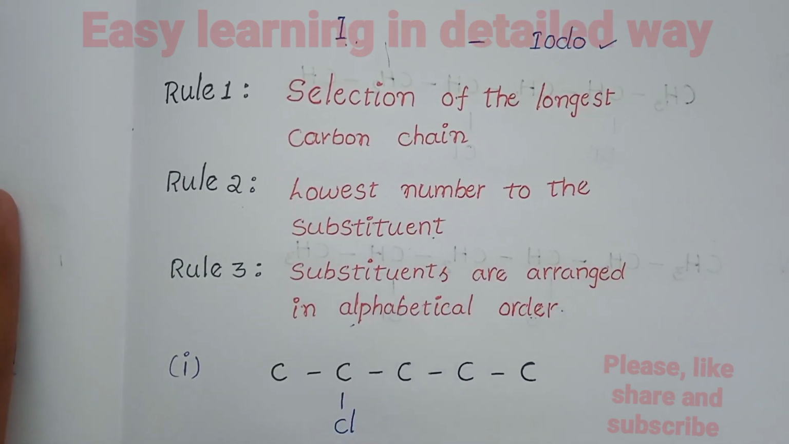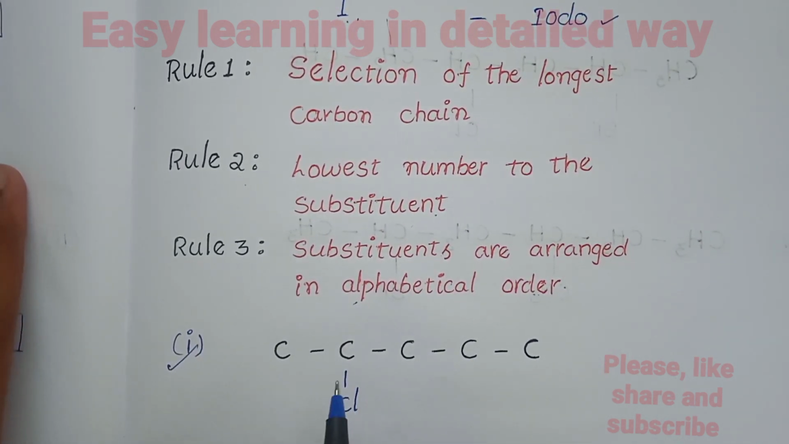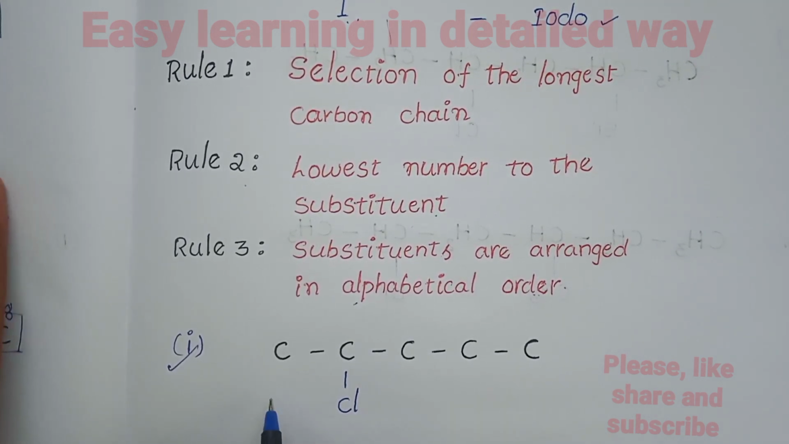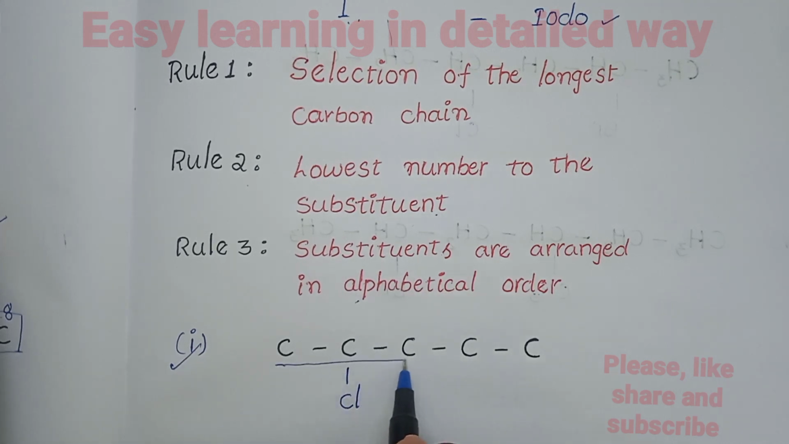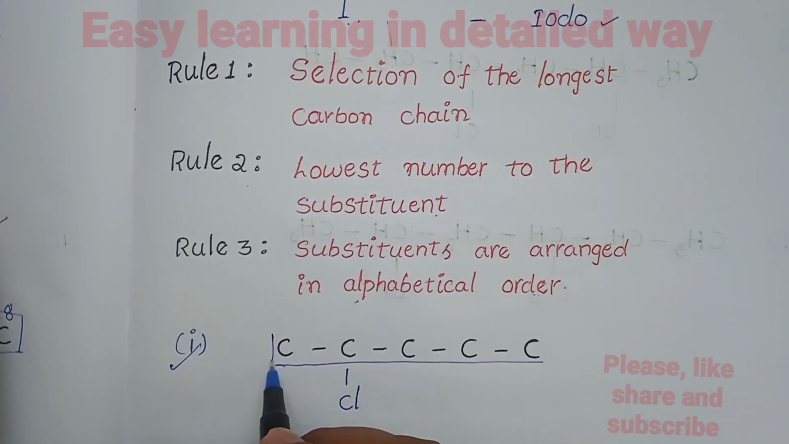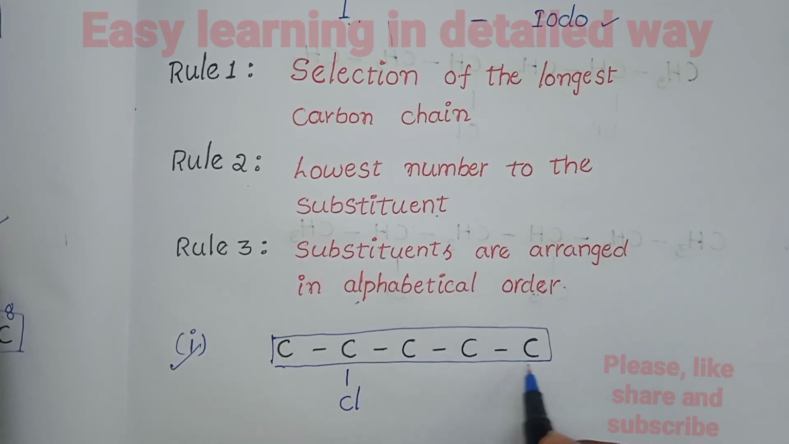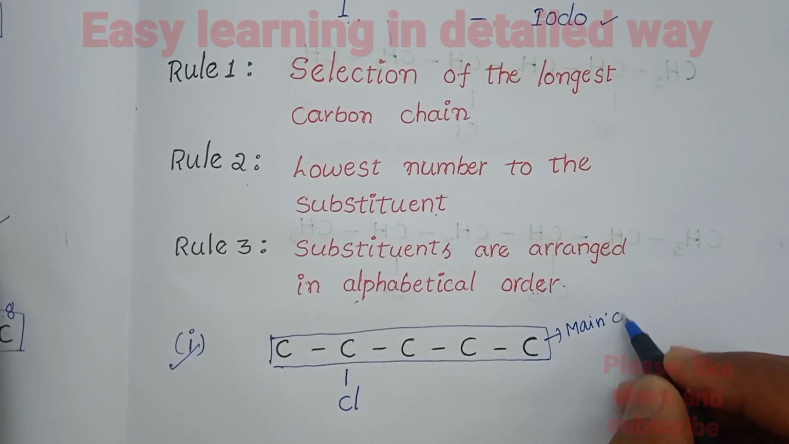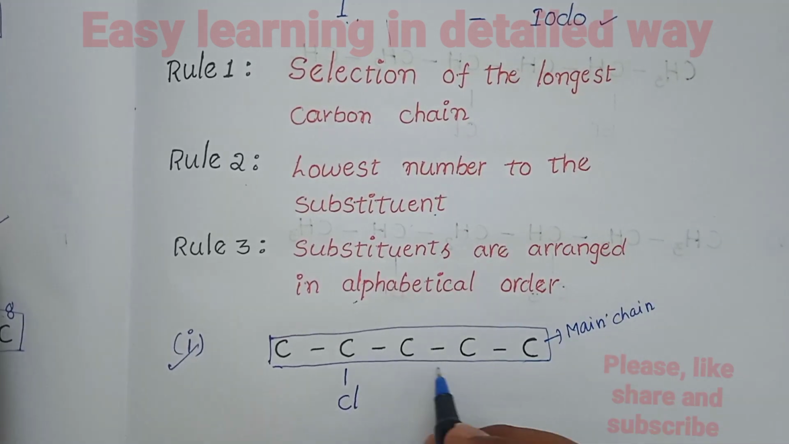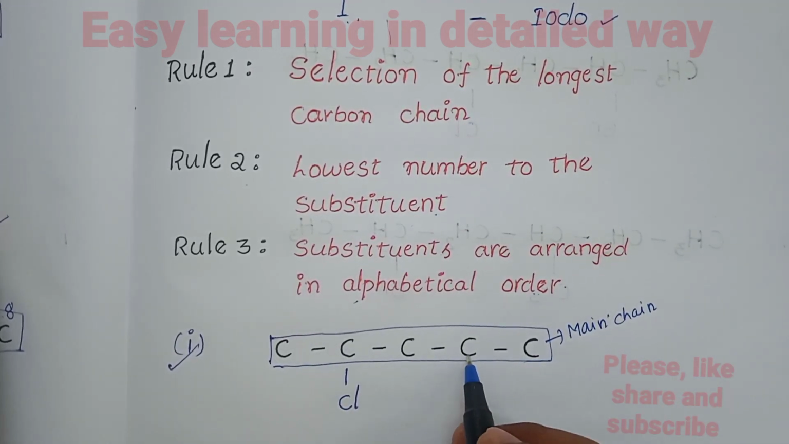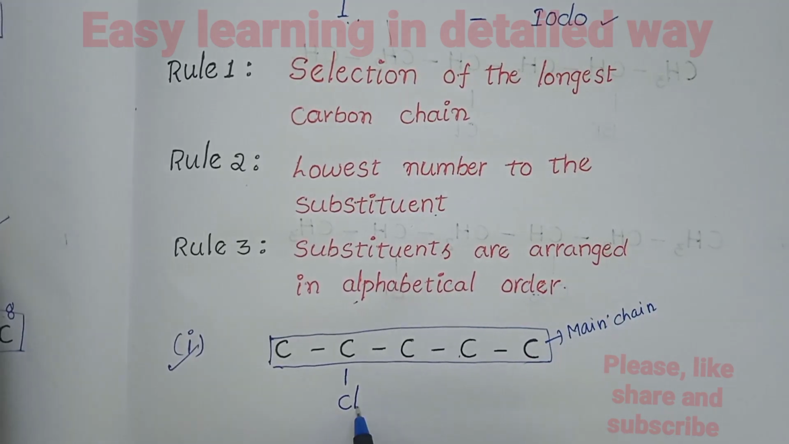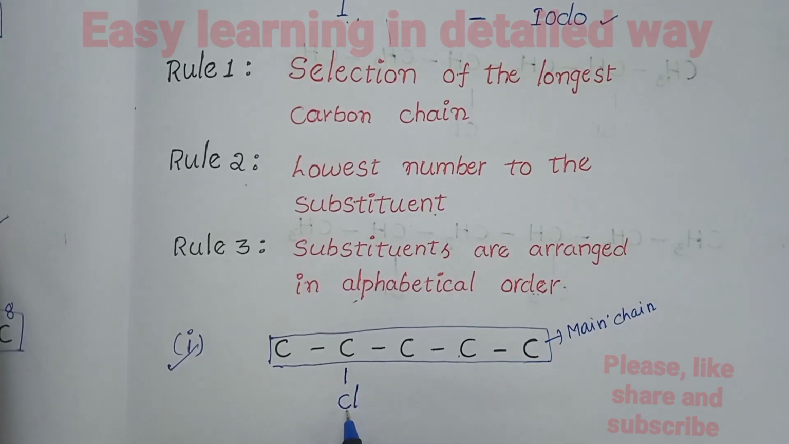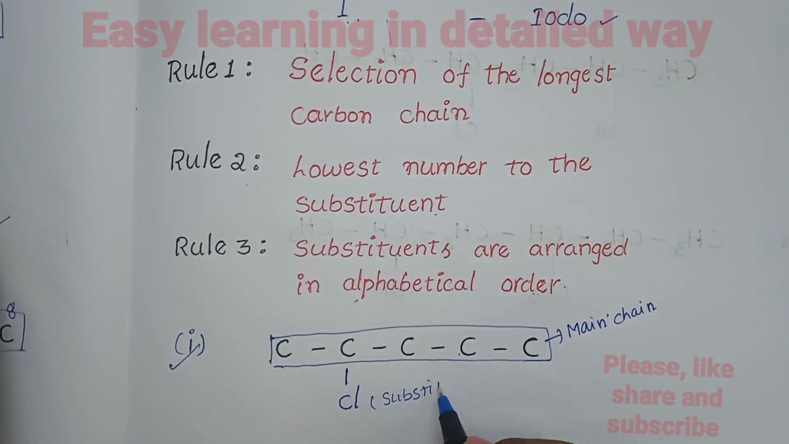The first example here. First and foremost, we have to find the longest carbon chain. It is clearly this one, which is usually called the main chain. The carbon atoms present in this main chain are main chain carbon atoms, and the halogen attached here is the substituent.